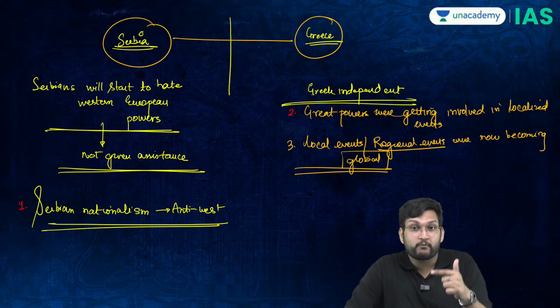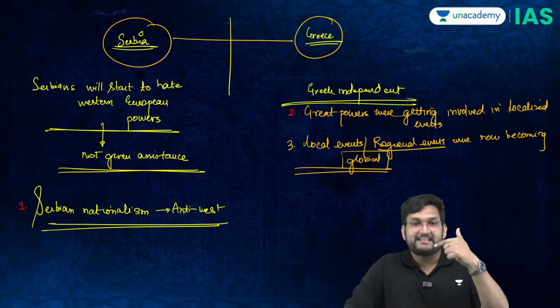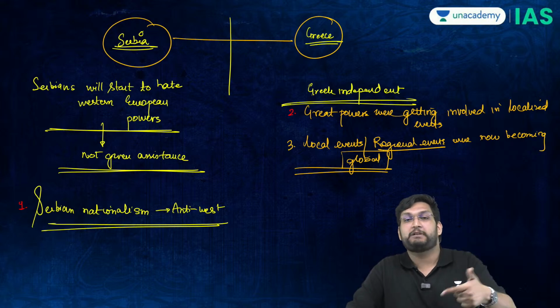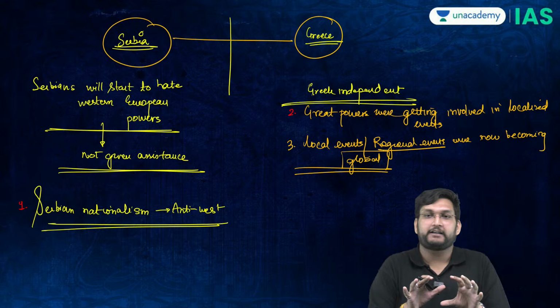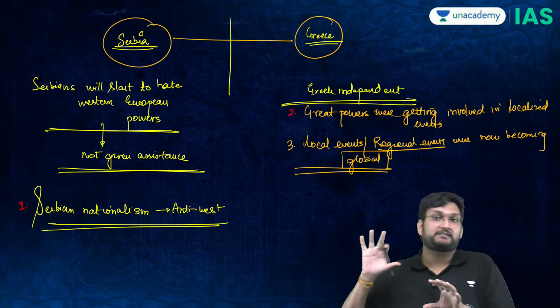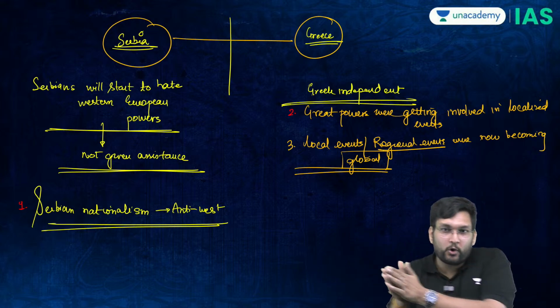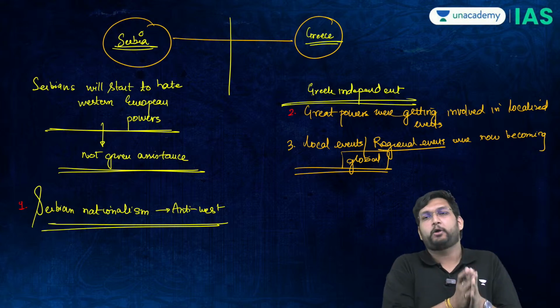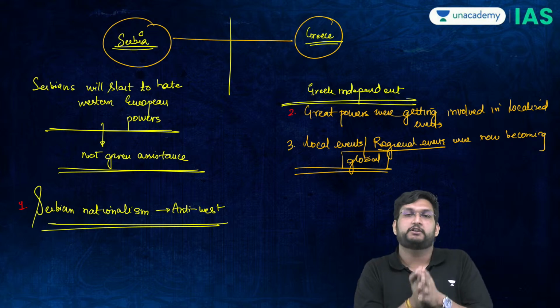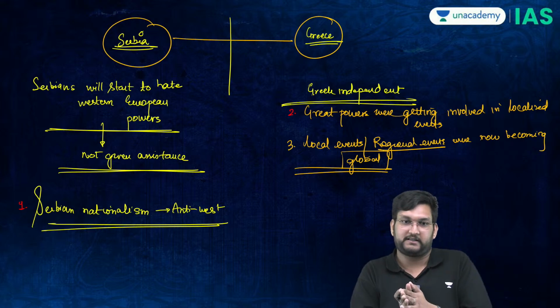I hope you're understanding why I am discussing these events. These events basically explain a lot of what happened in the First World War. So that is why I told you the Sarajevo crisis cannot explain the First World War. You have to go back. You have to go back to the Eastern question and the very problematic answer which the Western European powers gave to the Eastern question itself.